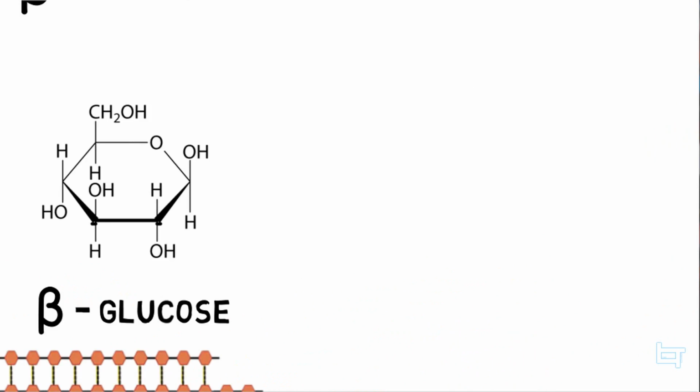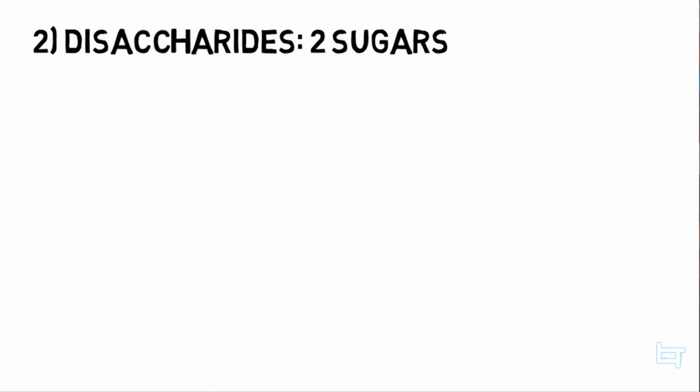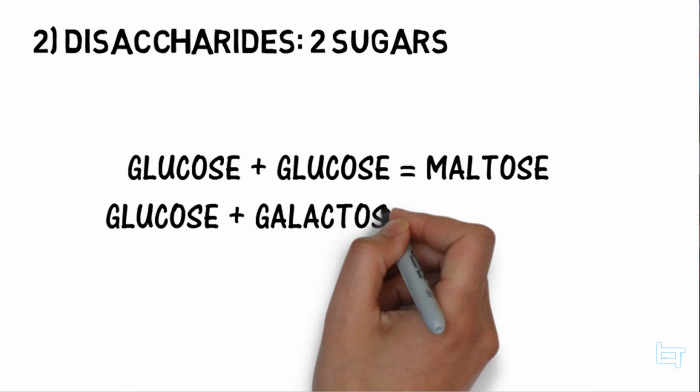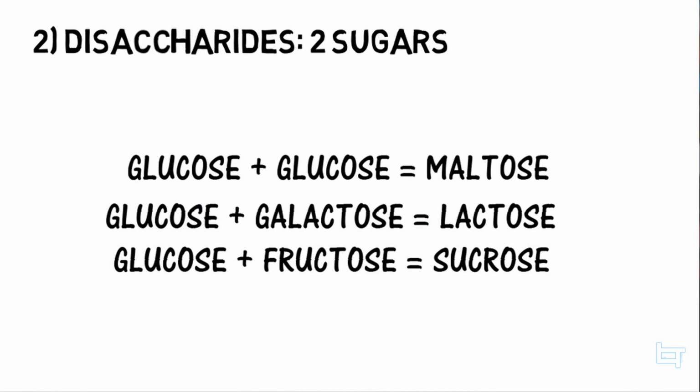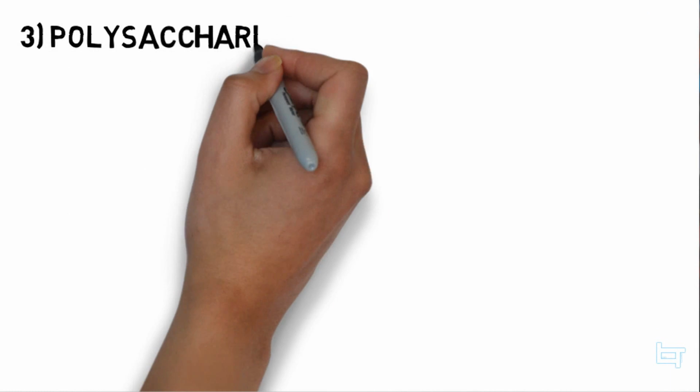Now let's talk about disaccharides, which are 2 sugars. So, 2 glucoses, a glucose plus a glucose will yield a maltose. A glucose plus galactose will give us a lactose, and a glucose plus fructose will give sucrose, which is also found in apples. Finally, polysaccharides, which are many sugars.